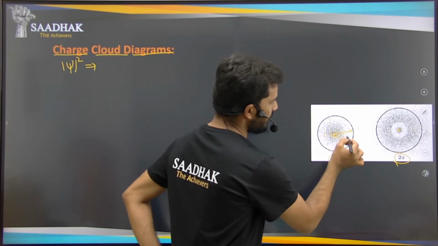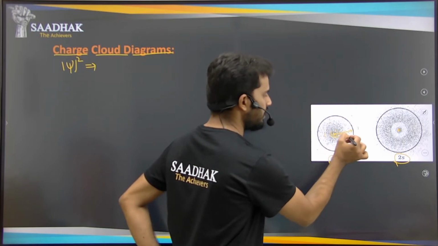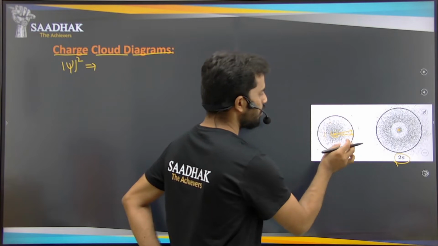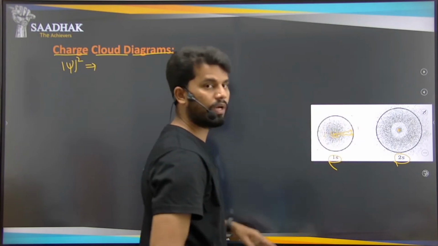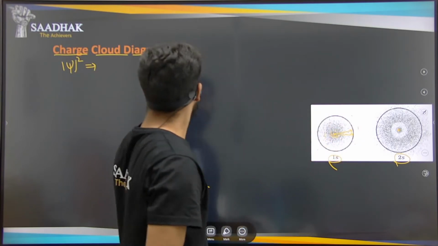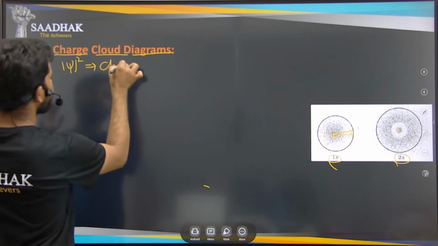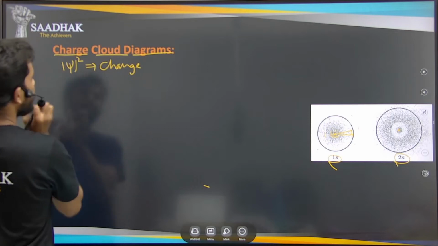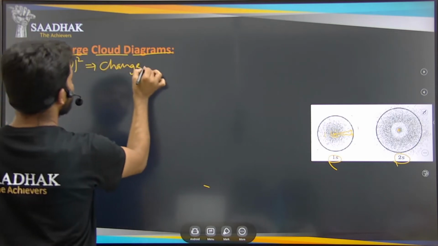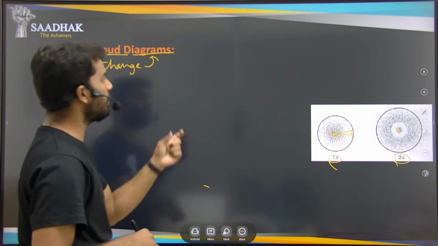The distance between the dots is increasing a bit. So what happened? The density is decreasing. This is the change that we are able to see. Whatever change we have in this psi square function, we can easily explain using this diagram.